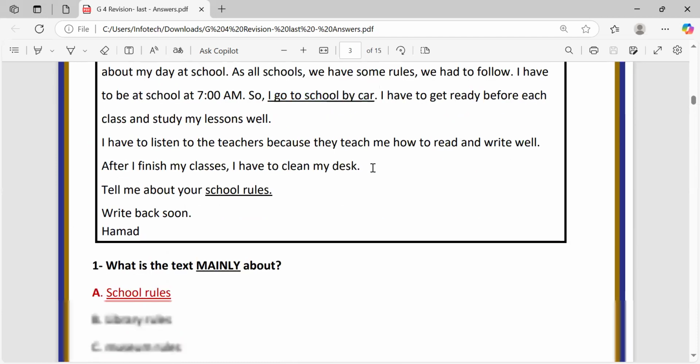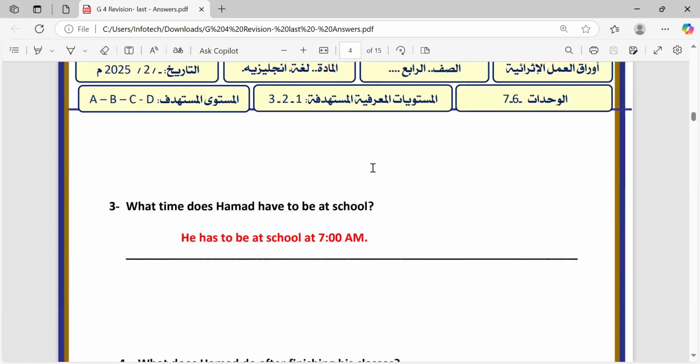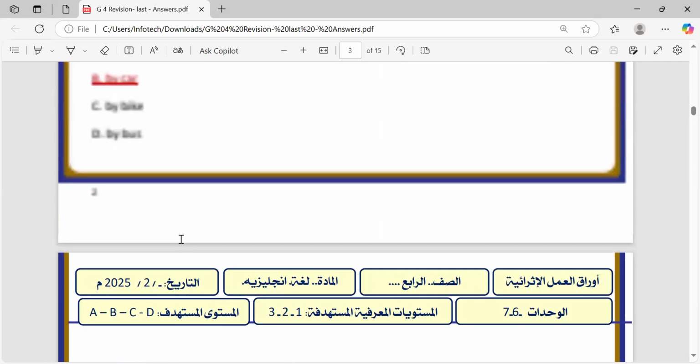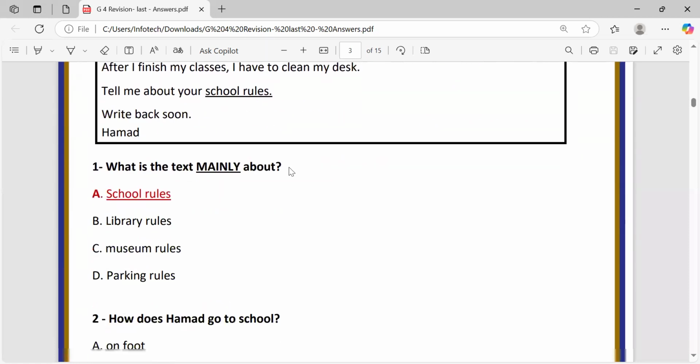Okay, let's move to the third question, which says, what time does Hamad have to be at school? He has to be at school at 7 a.m. And also you'll find this answer in the third line: be at school at 7 a.m. Okay, that's fine.